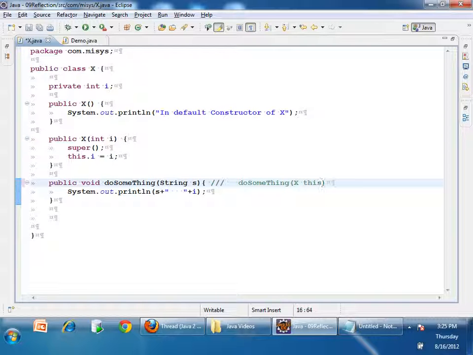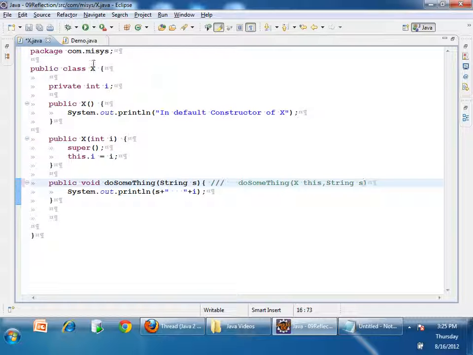This method doSomething is present in which class? X. This is of type X, comma, String. This is the one in bytecode. When I am using this API, Class, Method and Method object, I am actually doing bytecode manipulation.